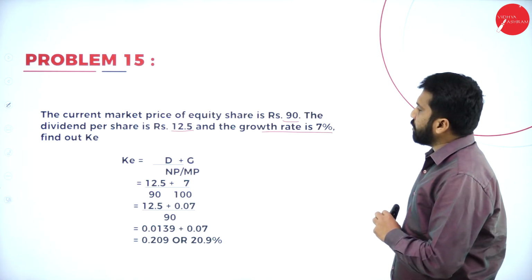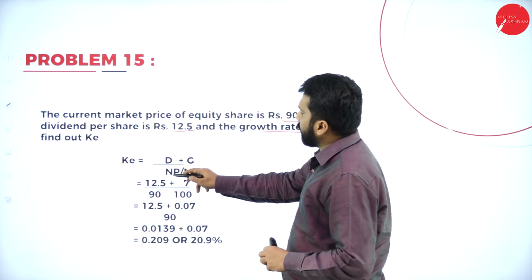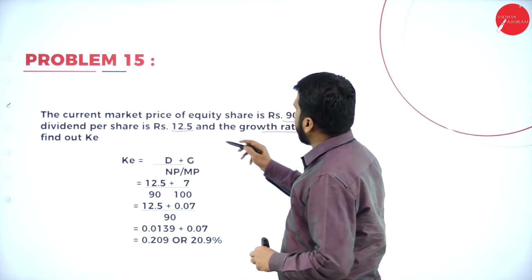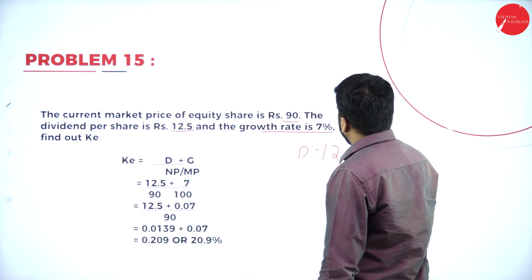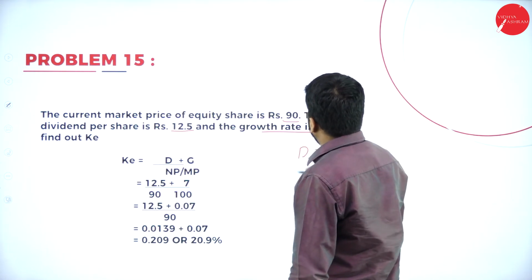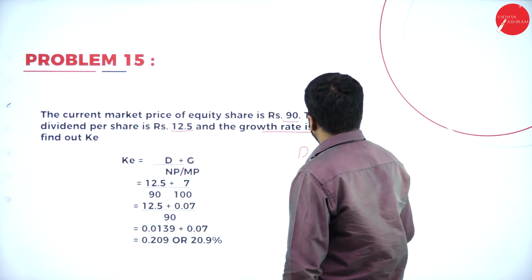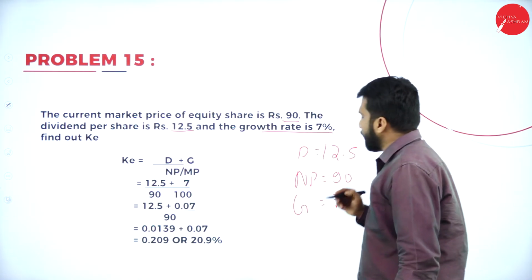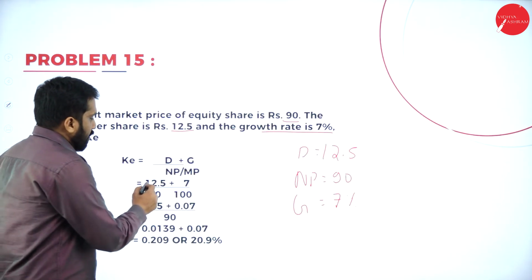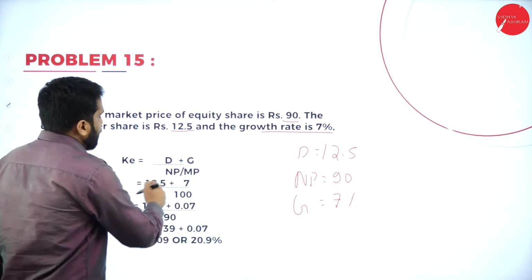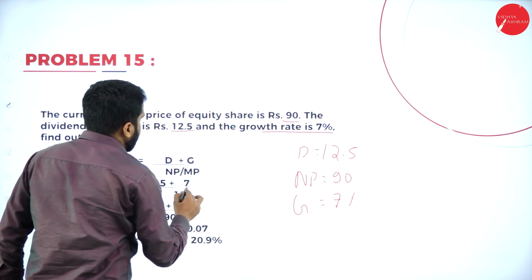Now, as per this, what happens? Cost of equity is equal to your dividend divided by net proceeds. So, your dividend is how much? I'll show you. Dividend is 12.5, your value NP is 90 and the growth rate is 7%. These are the informations available in the question. Now, don't consider this 7. 7 we will consider later.